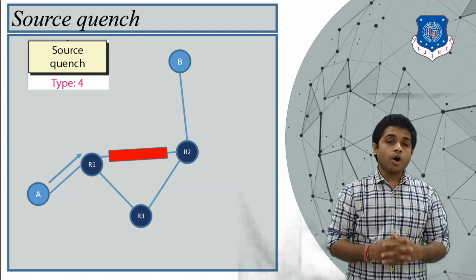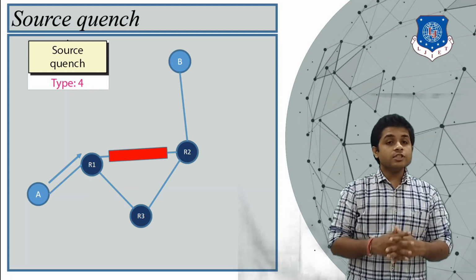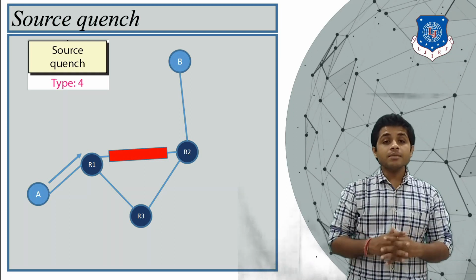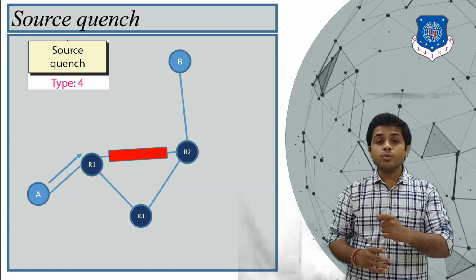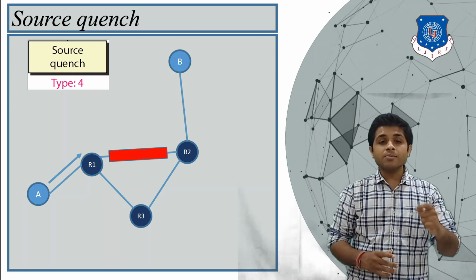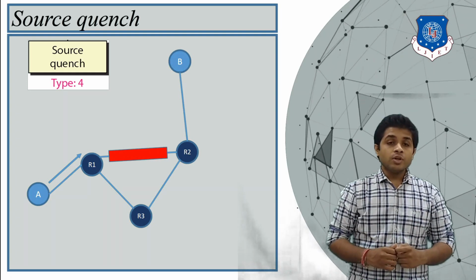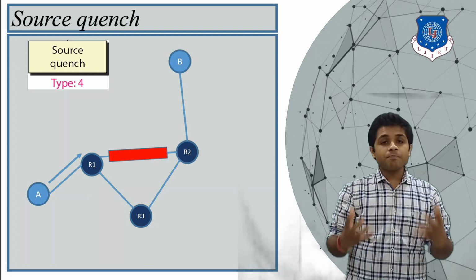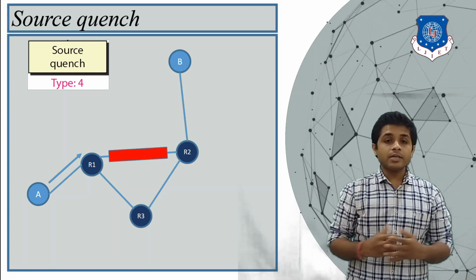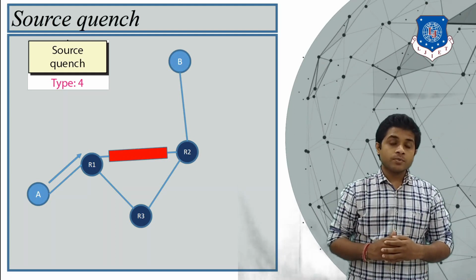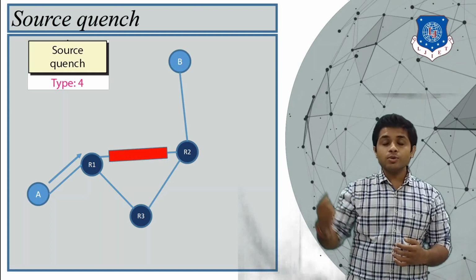What is the meaning of a congested link? A congested link means that the link between R1 and R2 is used at maximum rate. So lots of packets are transmitted between R1 and R2 so that the link is used at its